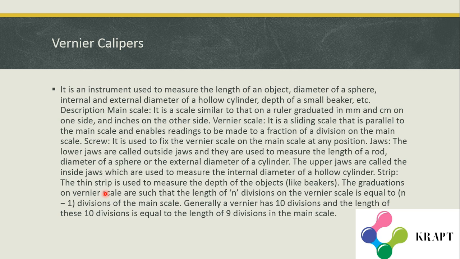The graduations on vernier scales are such that the length of n divisions on the vernier scale is equal to n minus 1 divisions on the main scale. You need not worry about this sentence, just remember it in mind. Generally, a vernier has 10 divisions and the length of the 10 divisions is equal to the length of 9 divisions in the main scale.